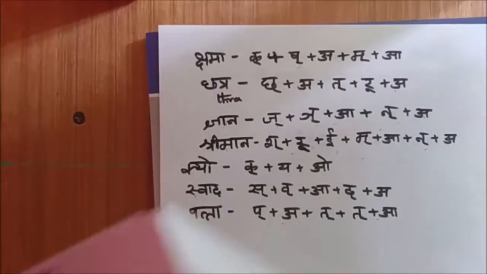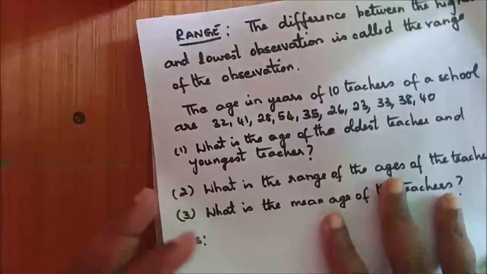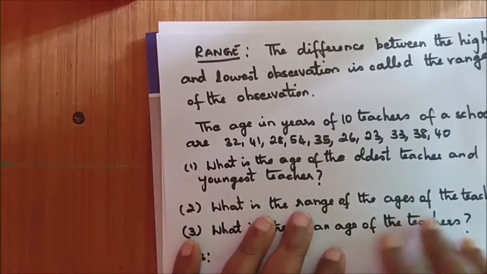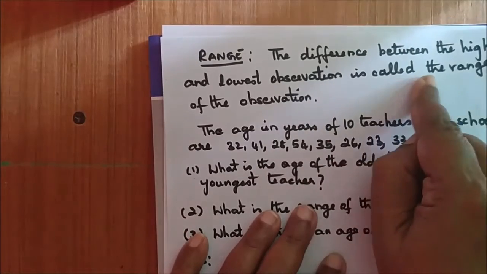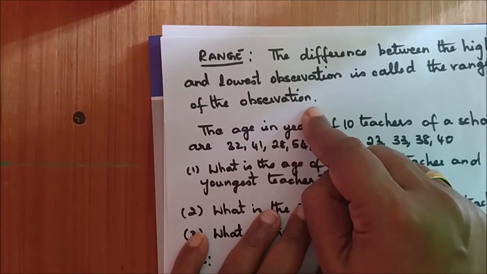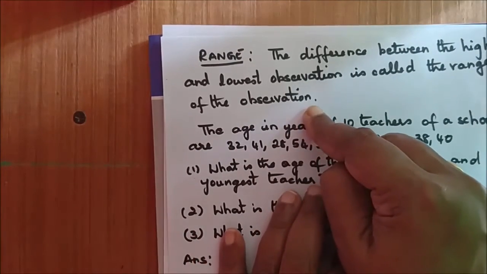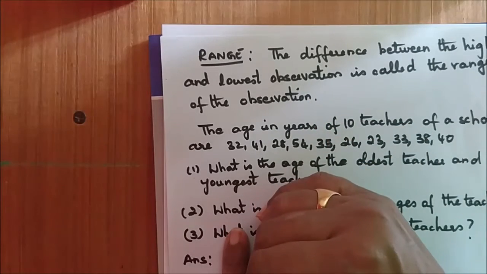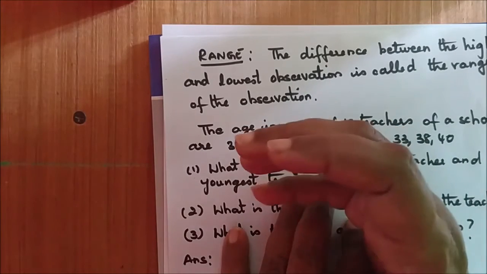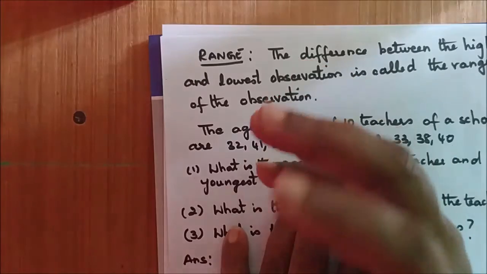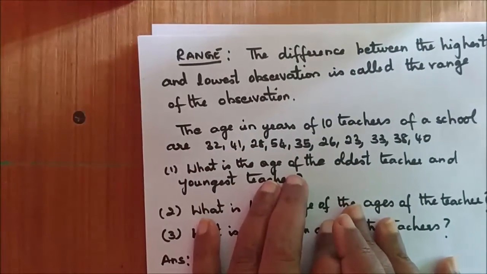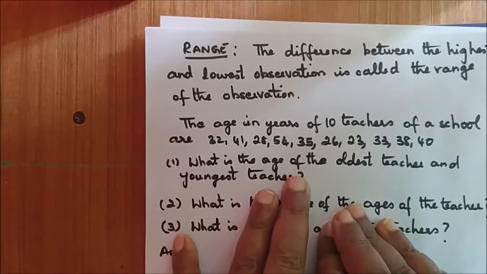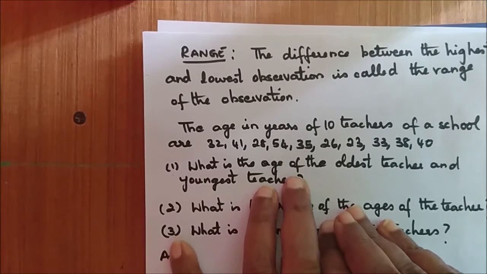Okay. Now we'll go to the next topic, that is range. What is range? The difference between the highest and the lowest observation is called the range of the observation. We may be given a set of values in your data. In that there will be a highest value and a lowest value. So the difference between the highest and the lowest observation is called the range.